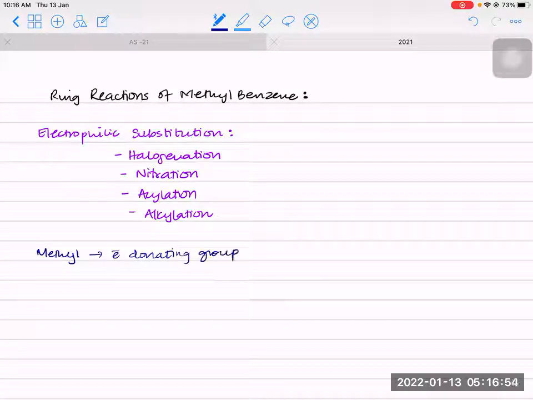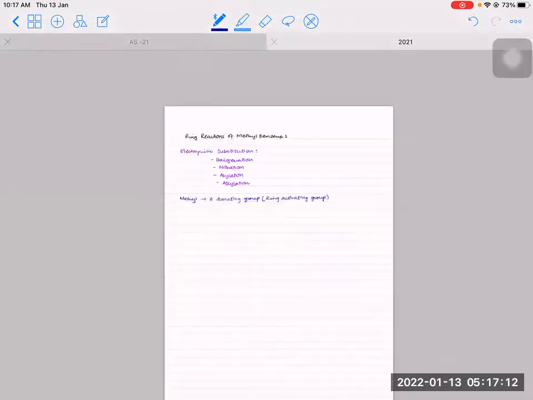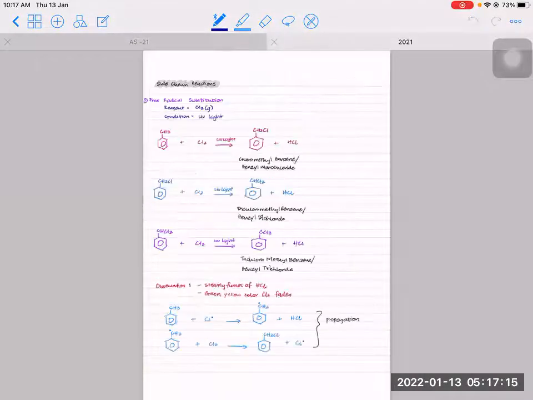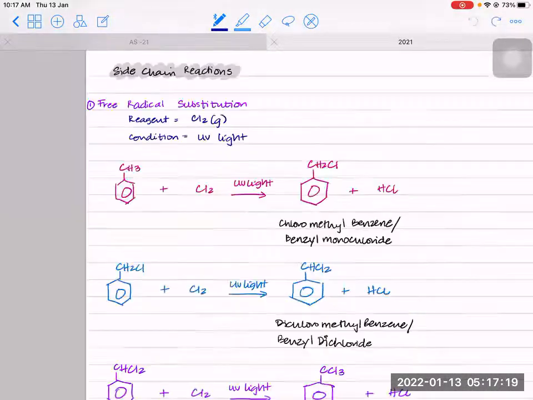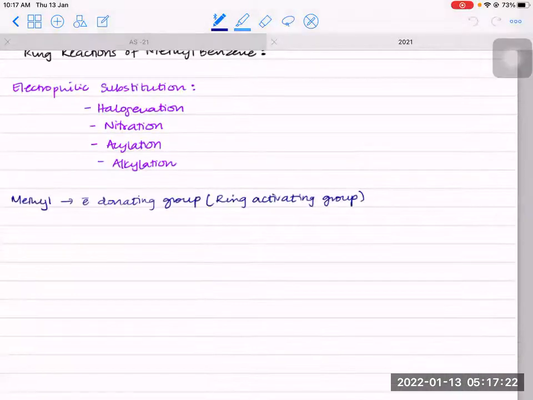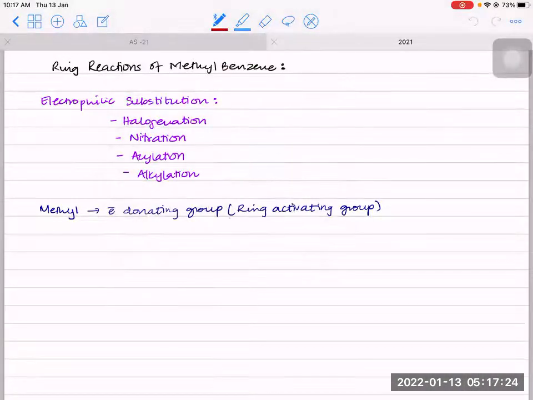And electron donating groups are also called ring activating groups because they push the electrons towards the pi ring. And the ring becomes more reactive because they push the electrons towards the pi ring. So the pi ring becomes more negative and it is more susceptible to electrophilic attack. So we call it electron donating or ring activating group. Why?